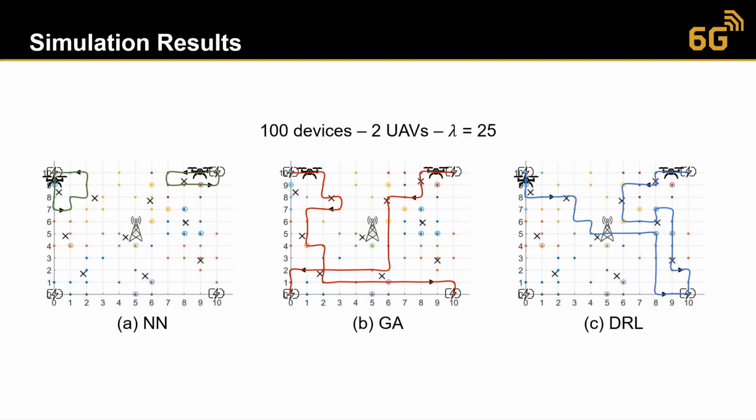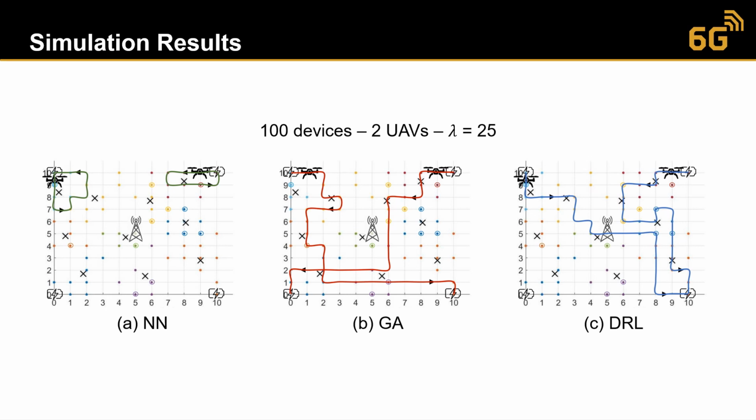So we compare the proposed deep reinforcement learning model to two models: the greedy algorithm, whose goal is to minimize the age of information without taking into consideration the transmission power, and the nearest neighbor, which minimizes the transmission power without taking into consideration the age of information. We run our simulation using 100 devices and 2 UEVs, and our power factor, the power parameter, is equal to 25 in the reward function.